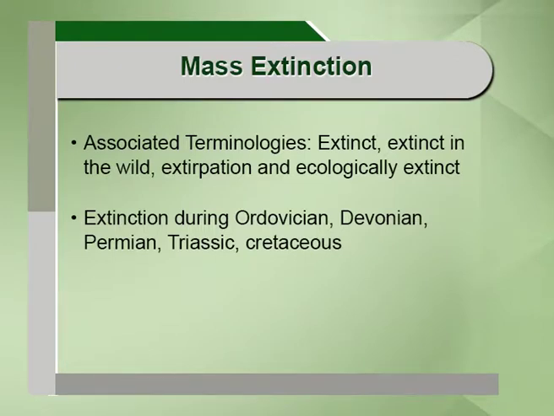What exactly is it? A species is said to be extinct if it is not found anywhere in the world. If a species is called extinct in the wild, that means it no longer exists in the wild, but individuals of that species exist in captivity.